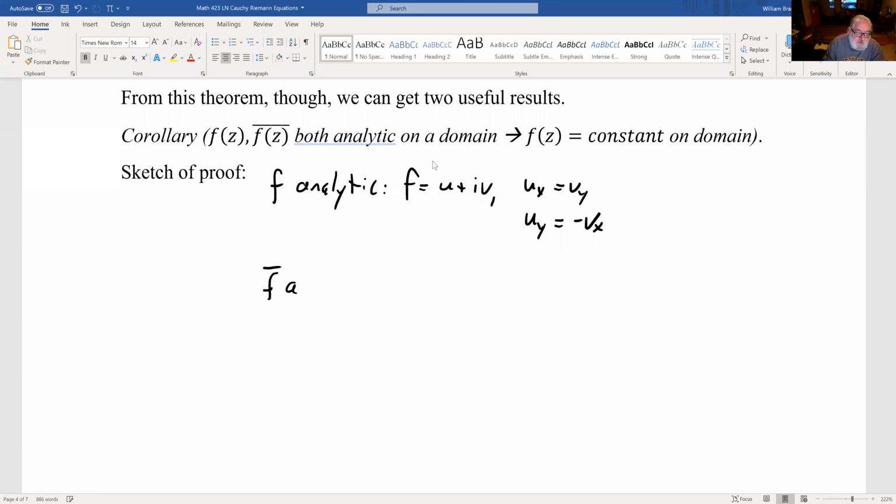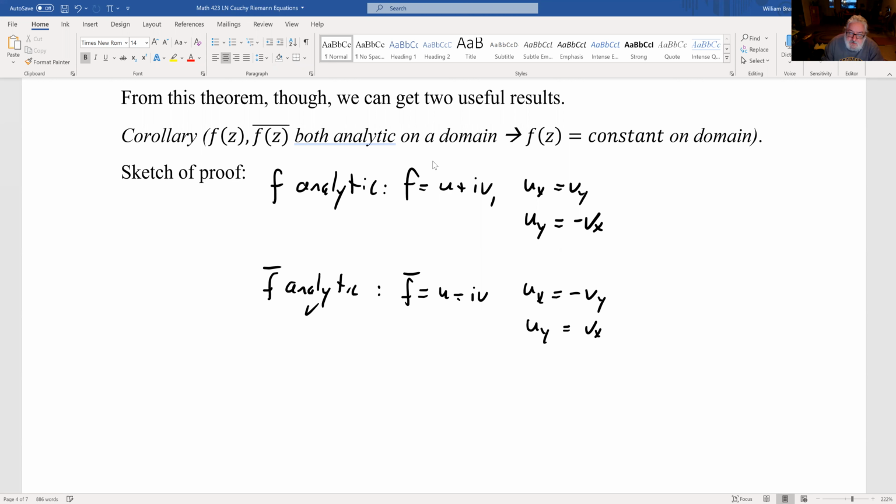F bar being analytic means that f bar, well, it's the complex conjugate of f, so it's u minus iv. But then what's the Cauchy-Riemann equations for this analytic function? Well, that'd be ux equals minus vy, because there's a minus on the v there, and then uy equals plus vx.